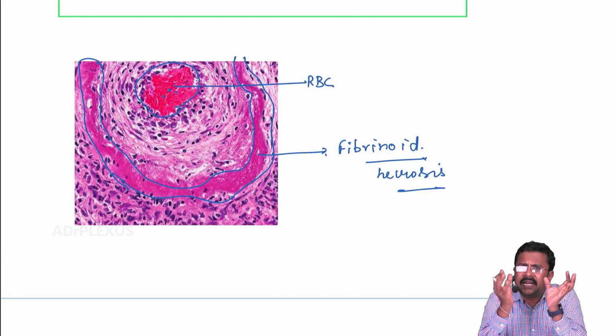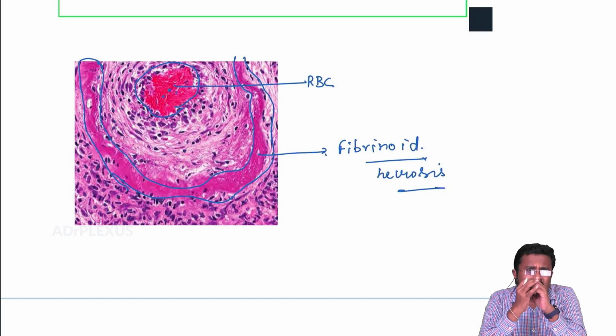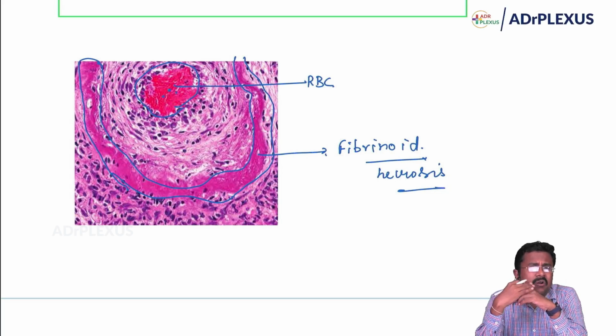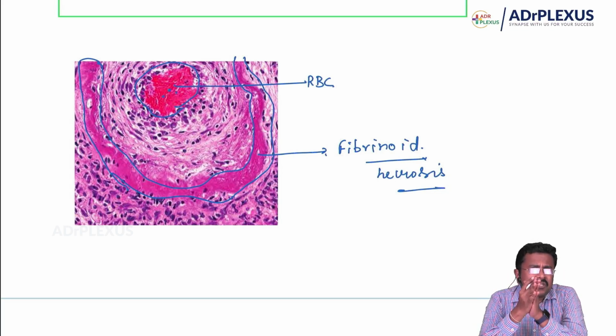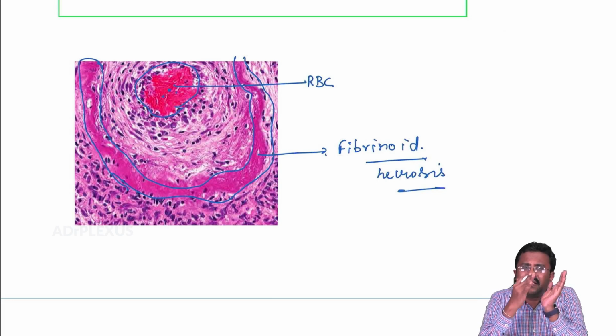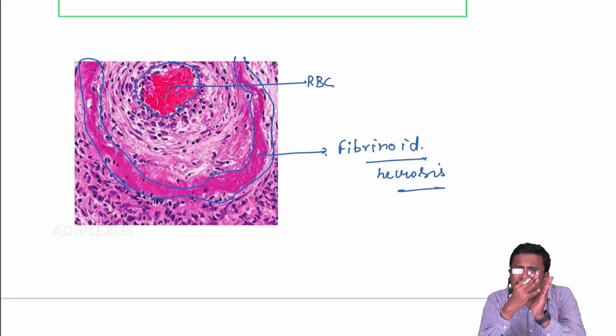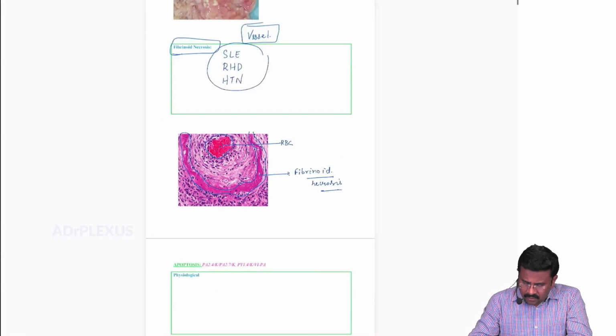So antigen and antibody form a complex, and this antigen-antibody complex is deposited in the vessel wall. It elicits an immune reaction, resulting in damage to the blood vessels, and that causes this fibrinoid necrosis. That is the leakage of fibrin from the blood vessels and its deposition in the vessel wall.